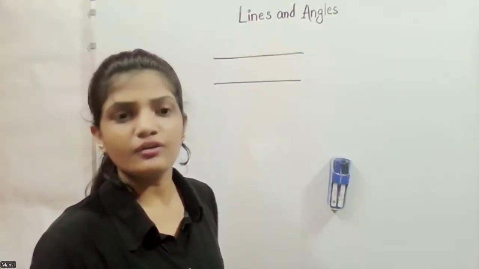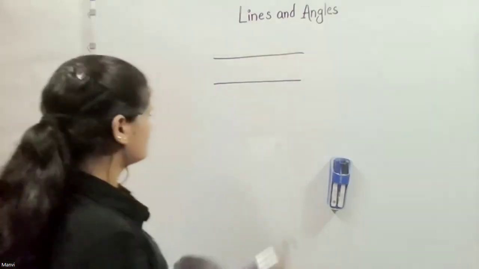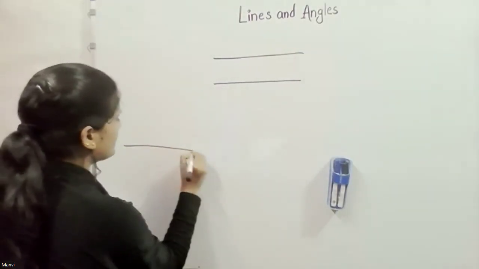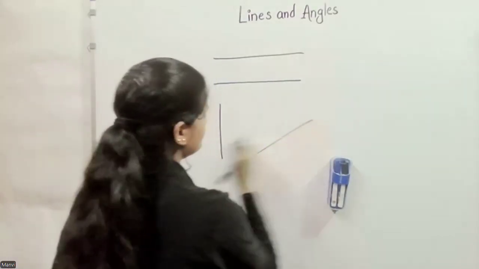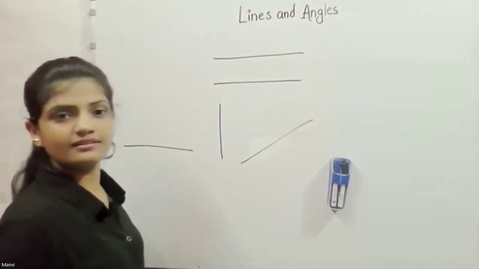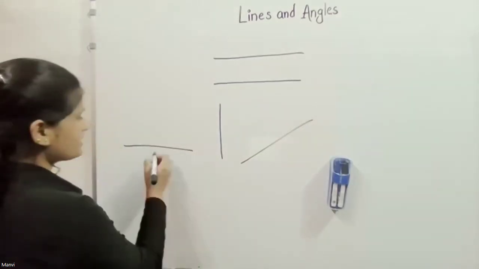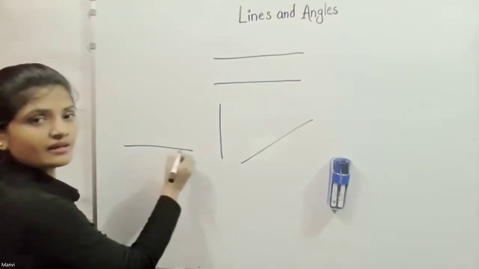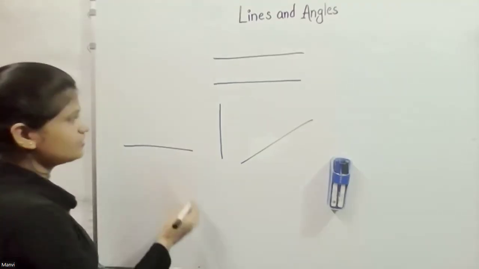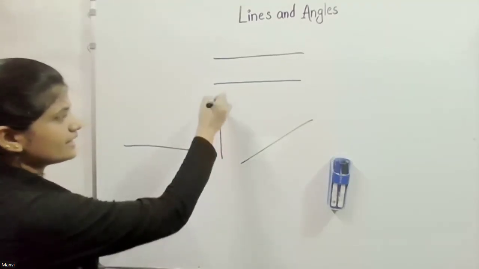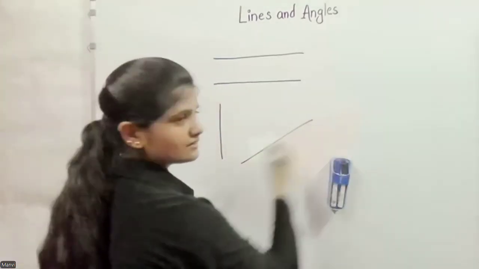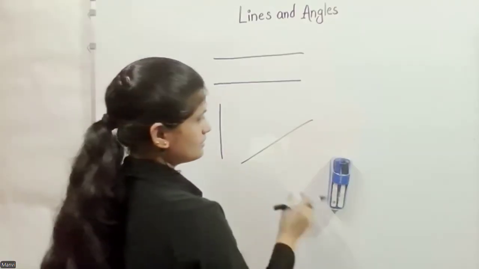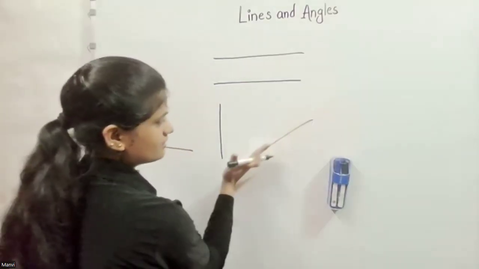You know about the horizontal line, the vertical lines, and slanting lines. These are three different lines, right? Yes. So what is this? The sleeping line, also called as horizontal. Very good. And this standing line, also called as vertical. And this slanting line, right? This is not horizontal, it is slanting.